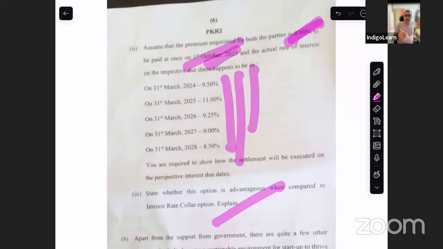Then they have asked whether you have to compare this with an interest rate collar. So interest rate collar, where you have both a floor and a cap. How does the floor work? They have obviously not given what the floor rates are, but you have to explain how the floor works. The floor premium is an income, and you sell a floor and you get a premium. And if interest rates fall, then you have to compensate somebody. So your interest rate is fixed between the floor level and cap level.